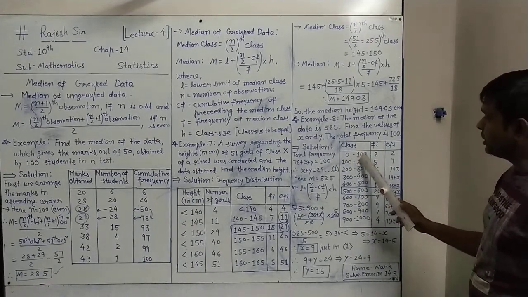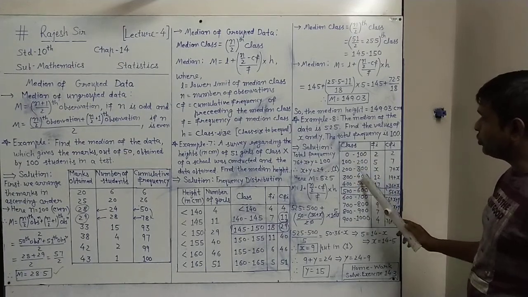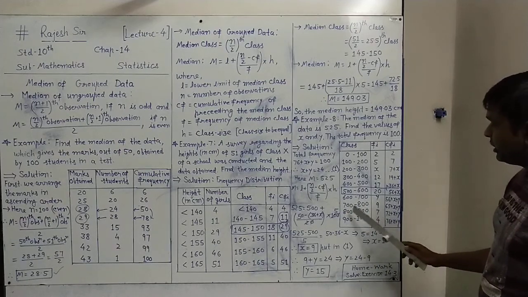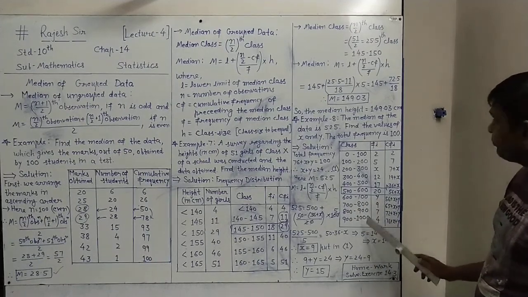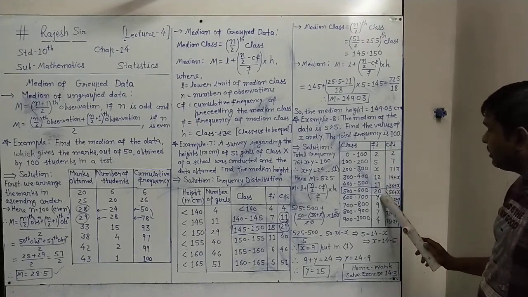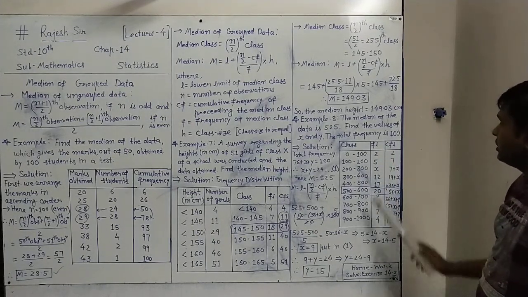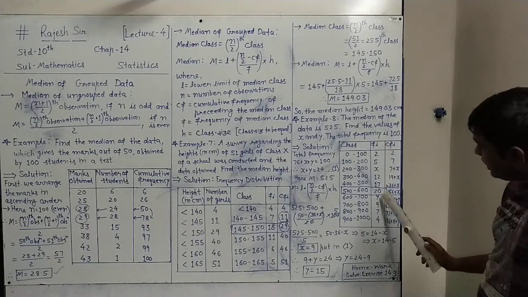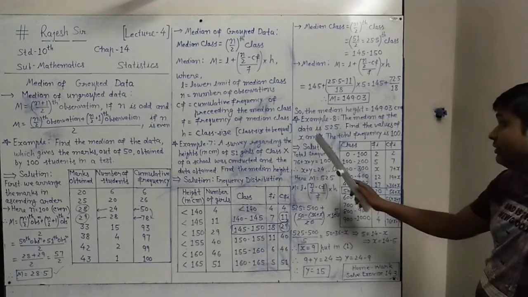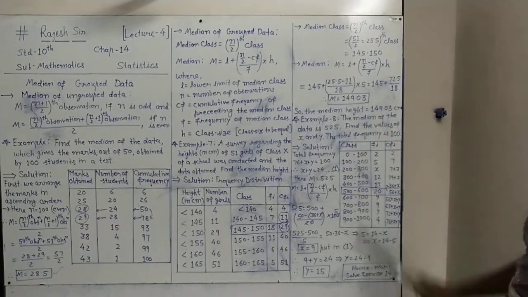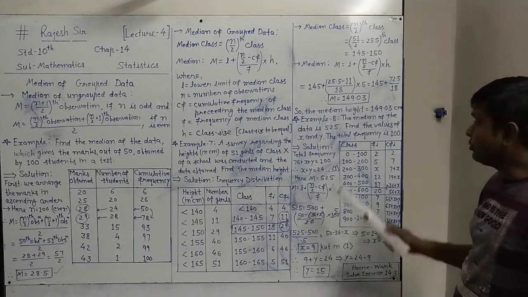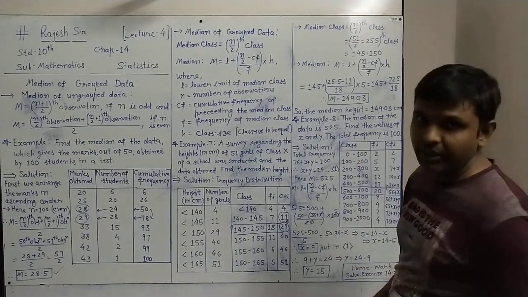Classes are given: 0 to 100, 100 to 200, 200 to 300, 300 to 400, 400 to 500, 500 to 600, 600 to 700, 700 to 800, 800 to 900, 900 to 1000. And their frequencies are given: 2, 5, x, 12, 17, 20, y, 9, 7, 4. You can see the frequencies x and y are unknown, and only that is asked in the question. The x and y values you have to find, and the median is given. So whatever the value is given, like the median is given, we will follow the steps of finding the median only.